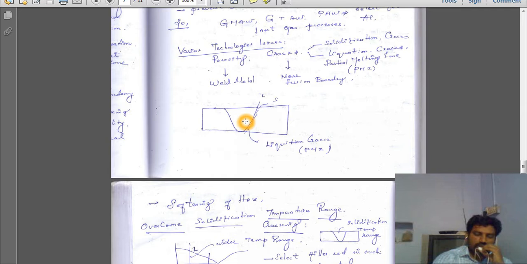After solidification, the gases that were inside the liquid metal remain present, so there will be a lot of porosity. We also have cracks in the liquid state and the partial melting zone. These are all the defects in welding aluminum material. Next, softening of the HAZ, heat affected zone.